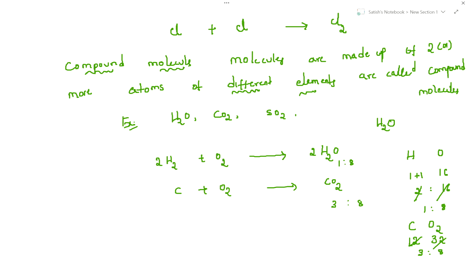Whenever it forms the compound, what is the definition? Molecules made up of 2 or more atoms of different elements are called compound molecules. But they're always in the fixed ratio. Clear my point? Molecules made up of 2 or more atoms of different elements are called compound molecules, but whenever it forms the compound molecule, it combined in a fixed ratio.